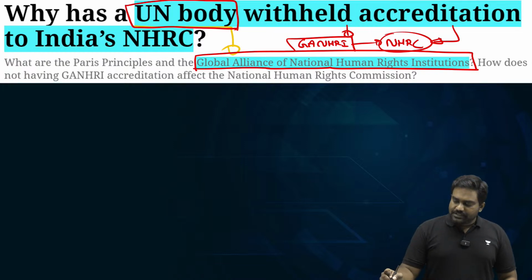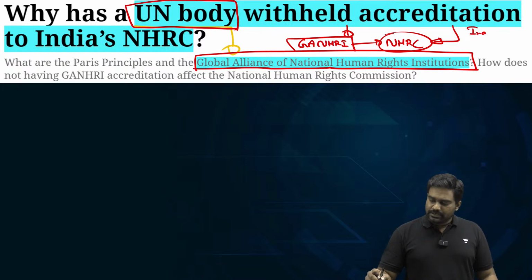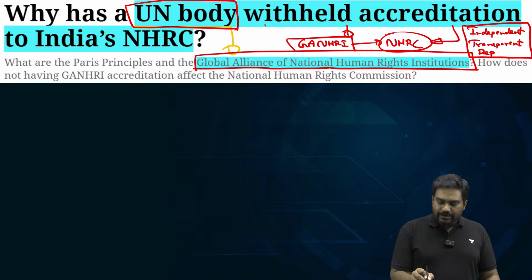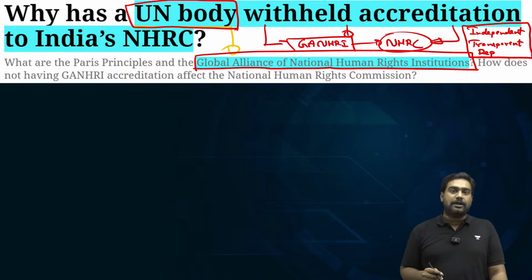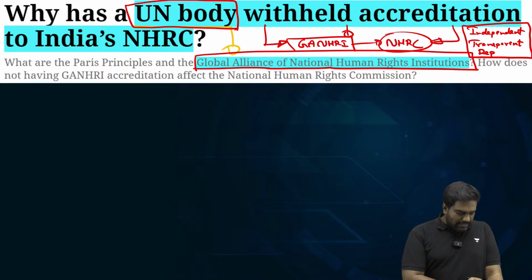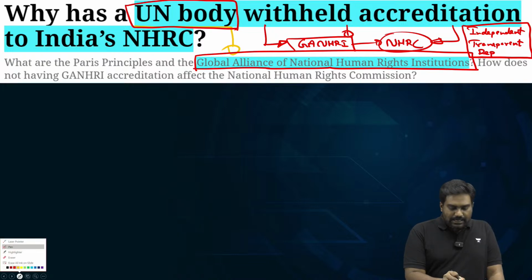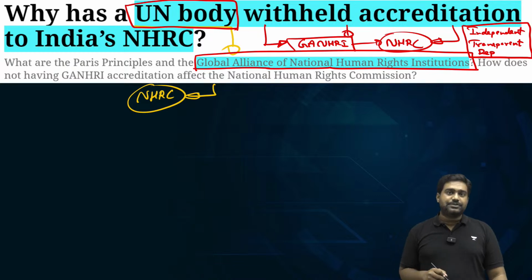Only if this National Human Rights Commission is truly independent and transparent in its functioning, and only if the commission is truly representative of all sections of society, only then is the accreditation given by GANHRI. Now the concern for us is that NHRC has lost its accreditation for multiple years.